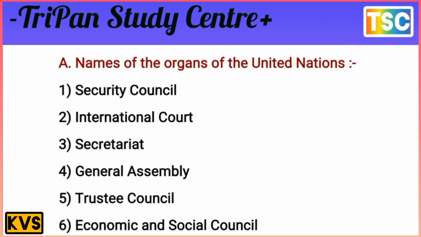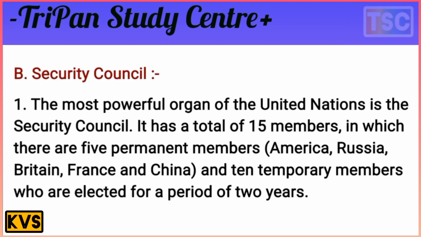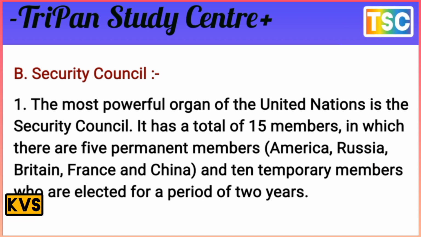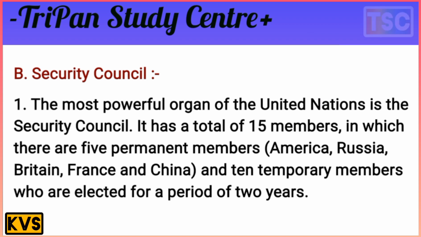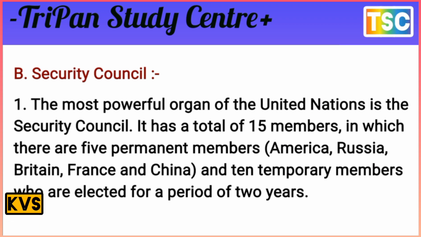First, the Security Council, the most powerful organ of the United Nations. The Security Council has a total of 15 members, of which 5 are permanent members: America, Russia, Britain, France and China.